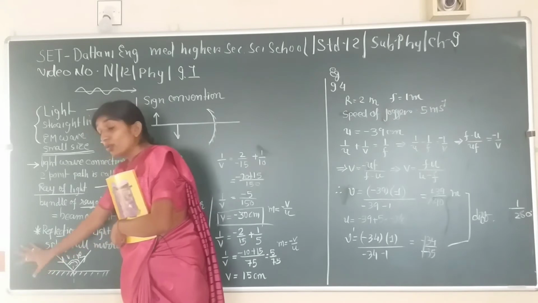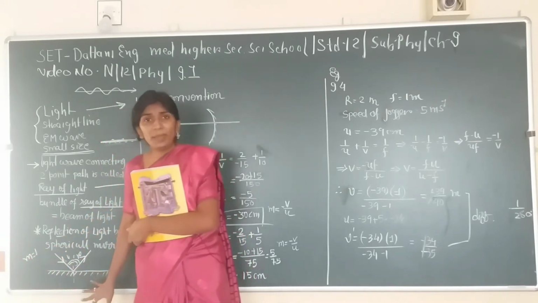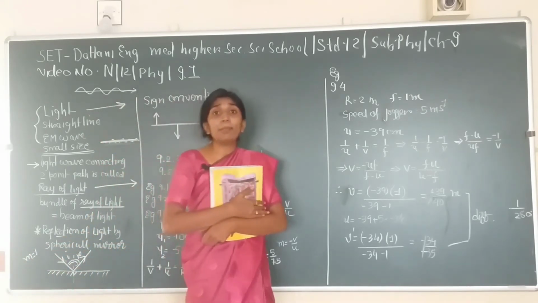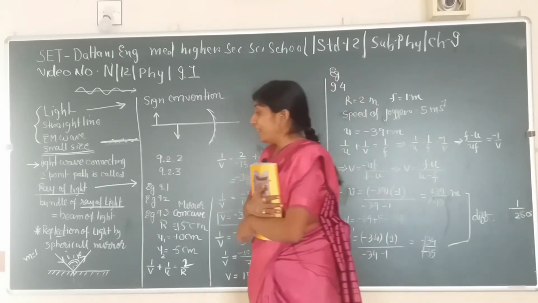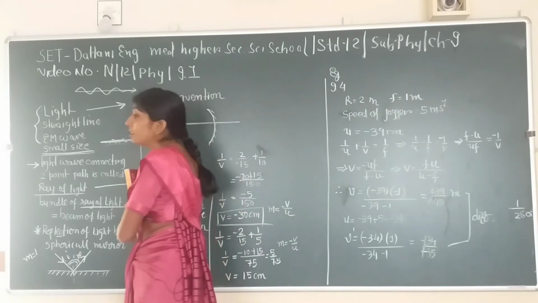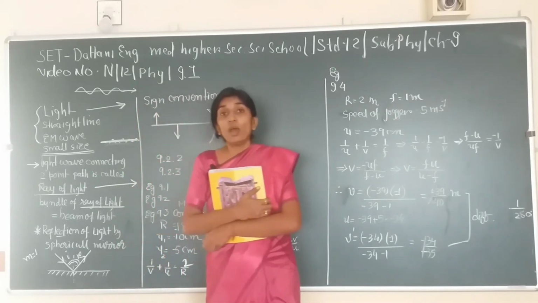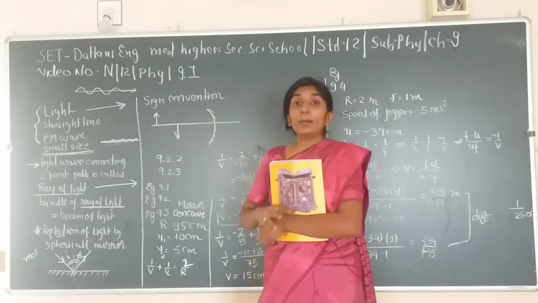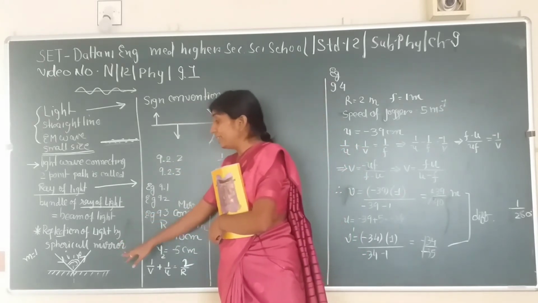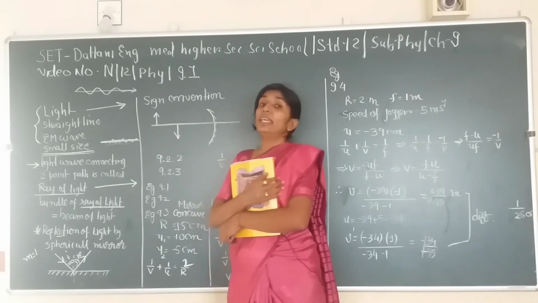This was all for plane mirror, but it is equally applicable to spherical mirror. Spherical mirrors are of two types. One is concave, another one is convex mirror. We don't need to understand it briefly, because we have already studied spherical mirror in standard 10.